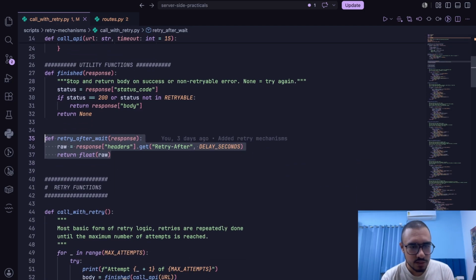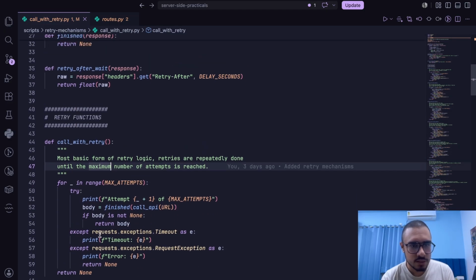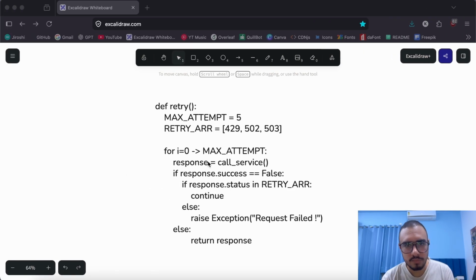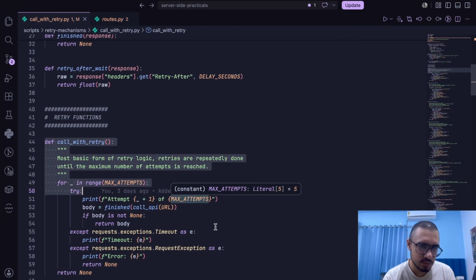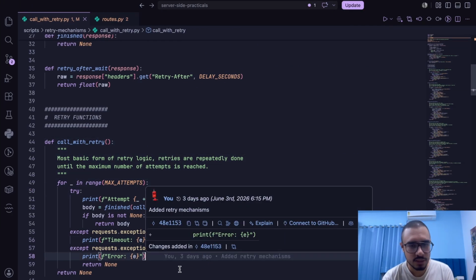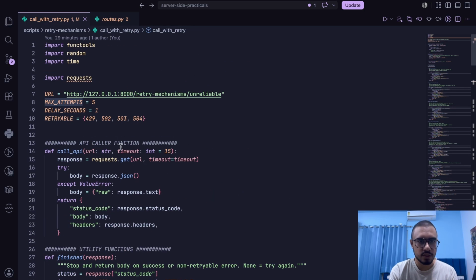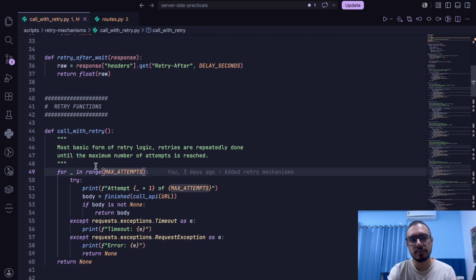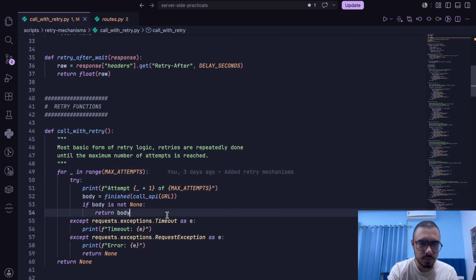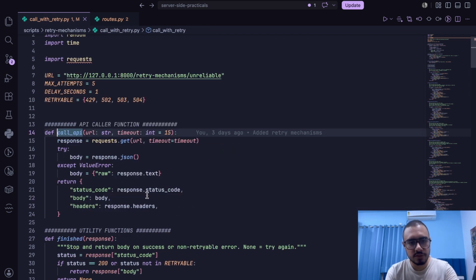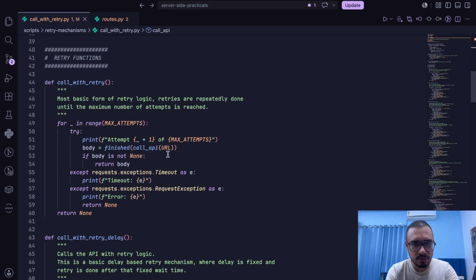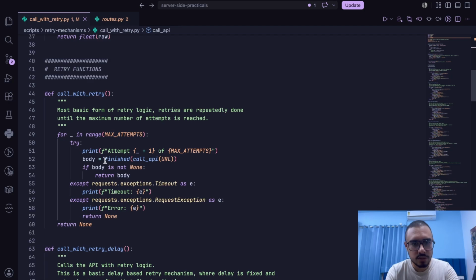So for now, let's talk about the first type of retry mechanism. That is the most basic form that we also have discussed here. It is the same one, just a bit more professional, nothing else. It basically runs for the max attempts range that we have already talked about, that the max amount of attempts that we can make is 5, so it will retry 5 times. And within this loop, we simply call the call API, the utility function that we've created. It will simply call this API URL that we have passed in and extract the body using finished.